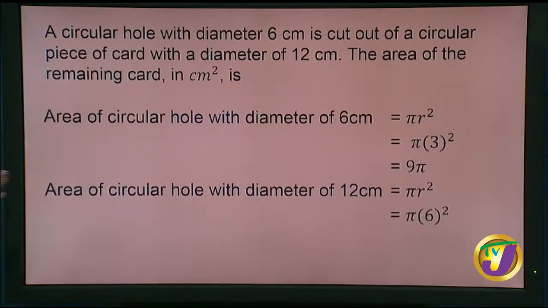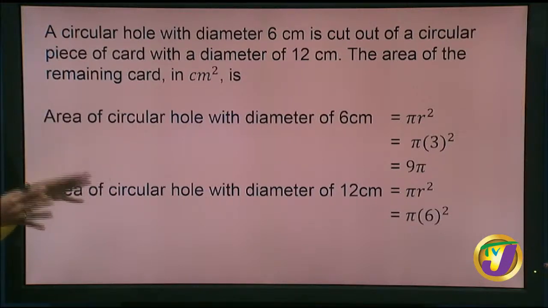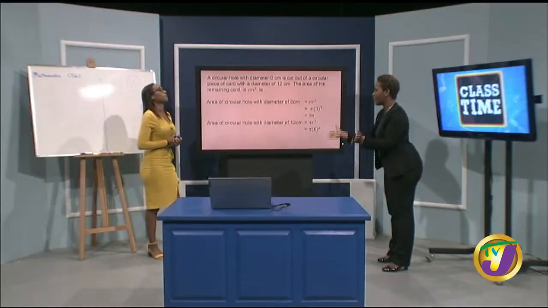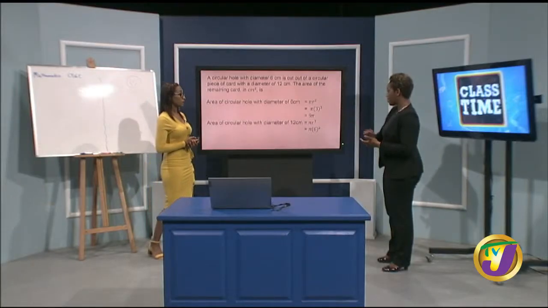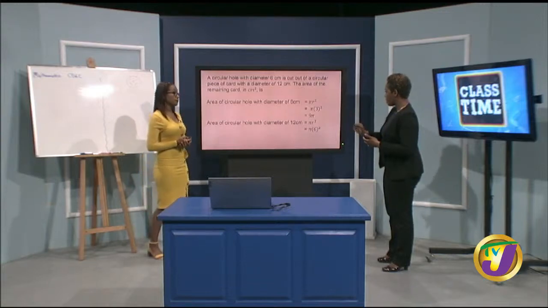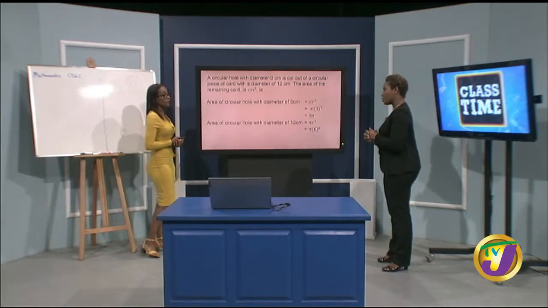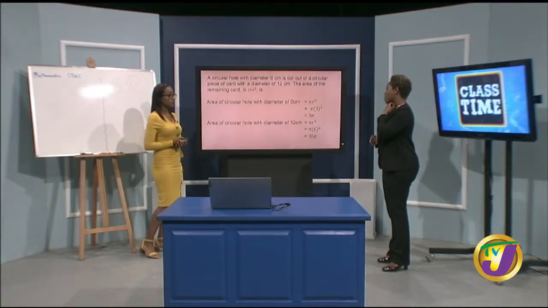Now we're looking at the other piece. So it's still a circle, because when you cut the circular piece or the smaller one, you still have a little circular hole left there. It still resembles the circle. So this one now has a diameter of 12 centimeters. Right, so this would have been the entire card before they cut out the hole. Yes. So now we're finding the entire circular card. As you said, we're given diameter of 12 centimeters, so the radius is definitely half of 12, which is 6. You substitute it into the formula, and 6 multiplied by 6 gives us 36 pi.